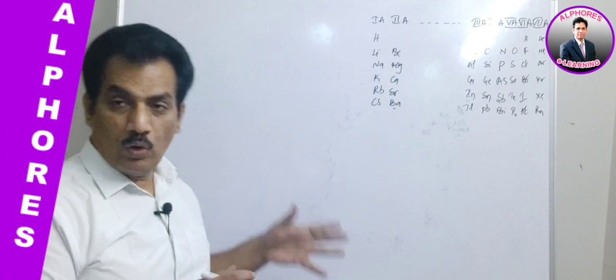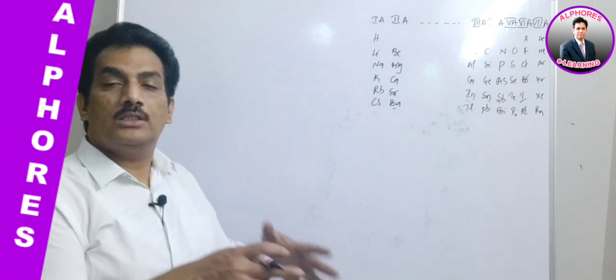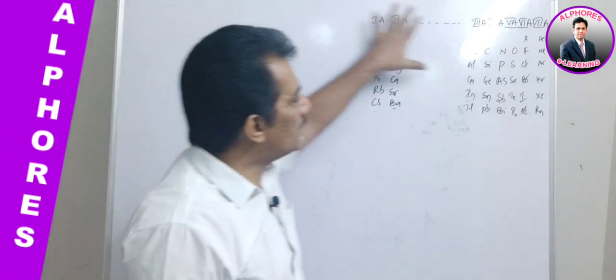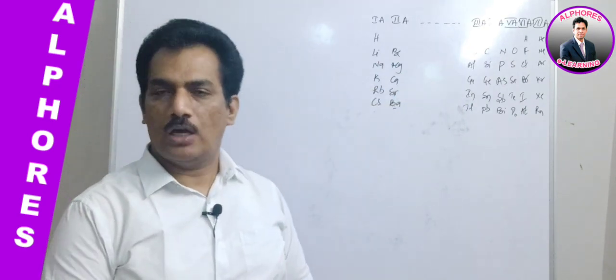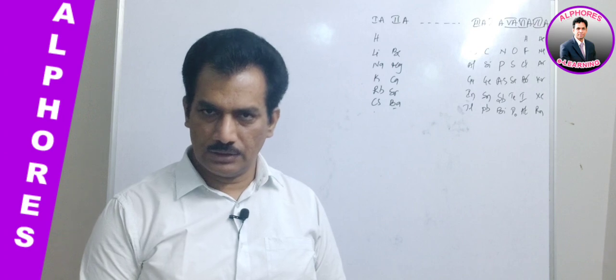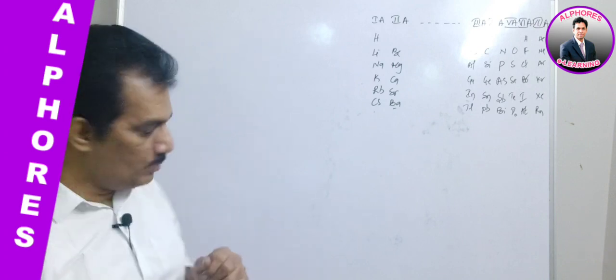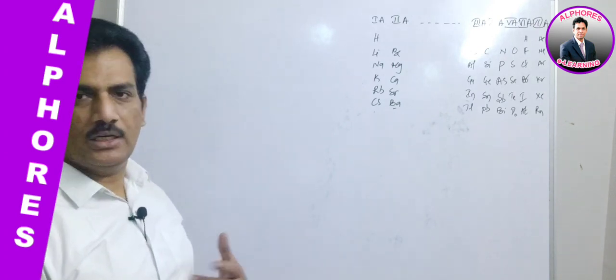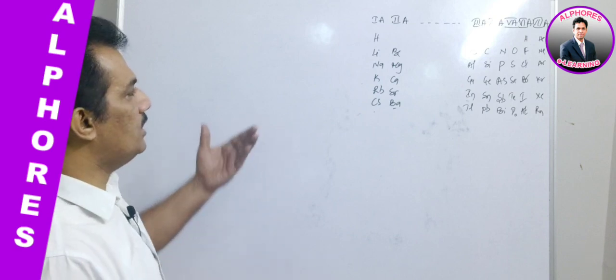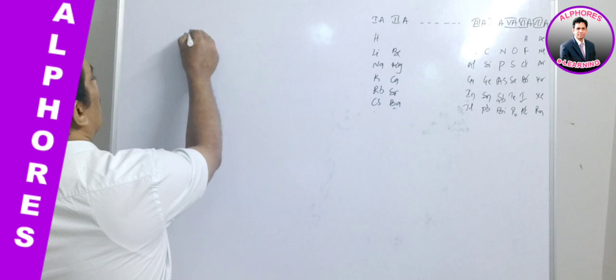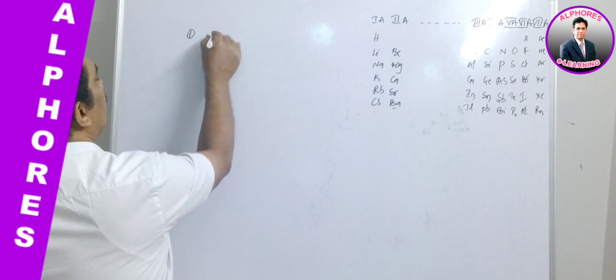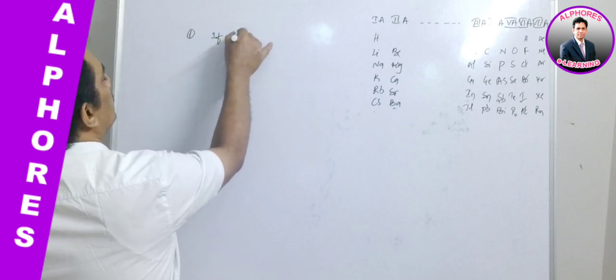Because we are going to assume the oxidation states with respect to these groups. Clear? Now let me give the highlighted points, the salient features to find the oxidation numbers from groups.